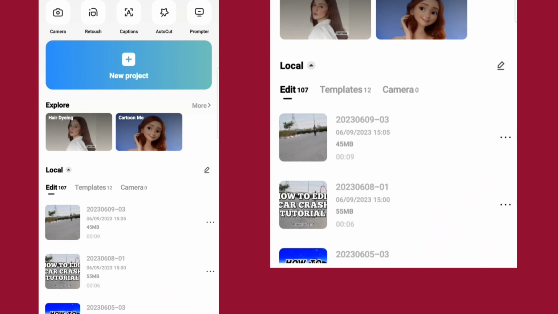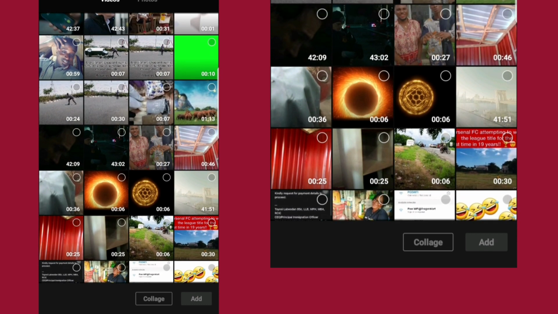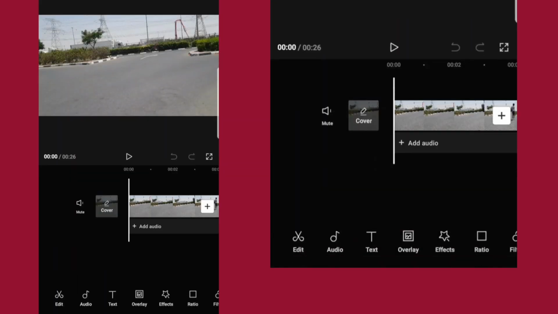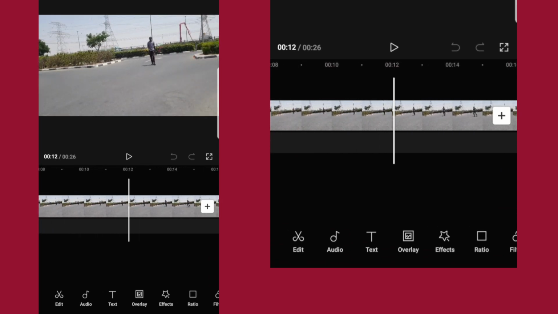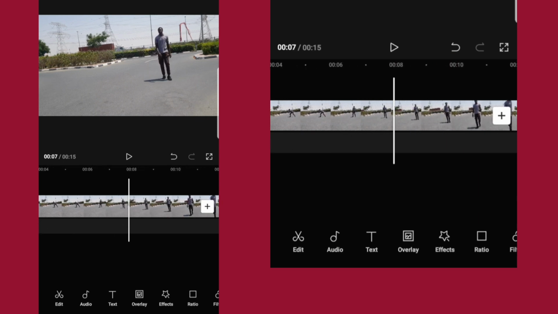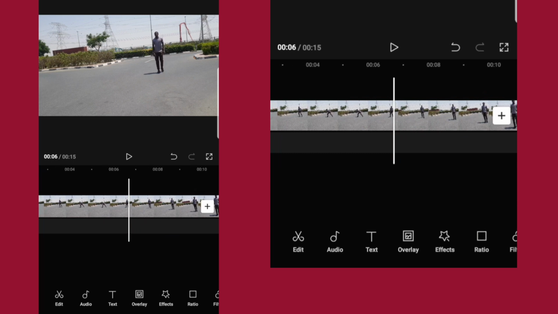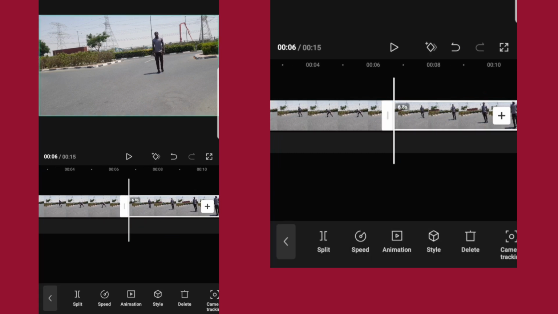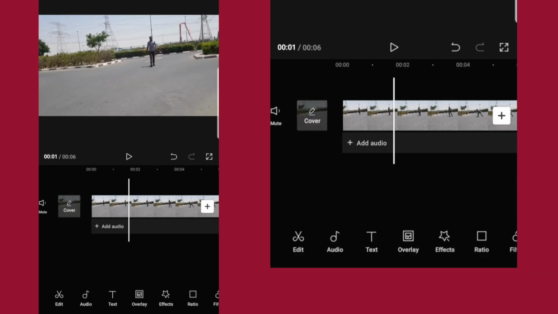Today I'm going to show you how to do the car crash video edit. First of all, we start, open the project from here, move to where you want the project to start from. Okay, you select your split, make the first side, you go to the end at where you want the video to end. Okay, select again your split and you delete the ending also. This is what you have now.